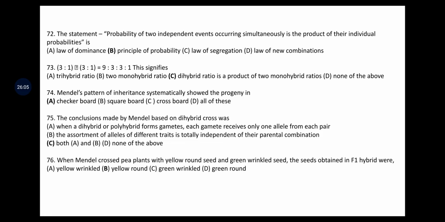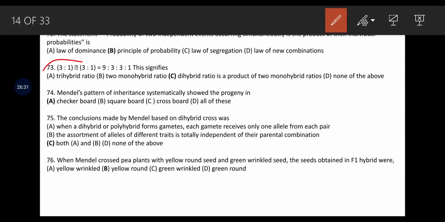The next question is 3:1 into 3:1 is equal to 9:3:3:1. This signifies trihybrid ratio, 2 monohybrid ratio. Dihybrid ratio is a product of 2 monohybrid ratio. None of the above. The answer is this is a dihybrid phenotypic ratio with 2 monohybrid ratios. That means here 3:1 and 3:1 are the 2 monohybrid ratios.